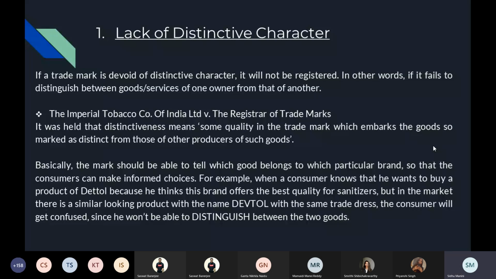Now the class of consumers that cannot distinguish are not people like us. If we read the two packets, we'll get to know that this is not Dettol because we can differentiate between Deftol and Dettol. But we don't only focus on one section of the market to determine which trademark can be registered. There are a lot of other people who probably can't read or write, or who are small children who are sent to the market to pick up some goods. It could be any class who cannot distinguish, and they probably just look at the color or the packaging and buy the product. We also take into account those people.